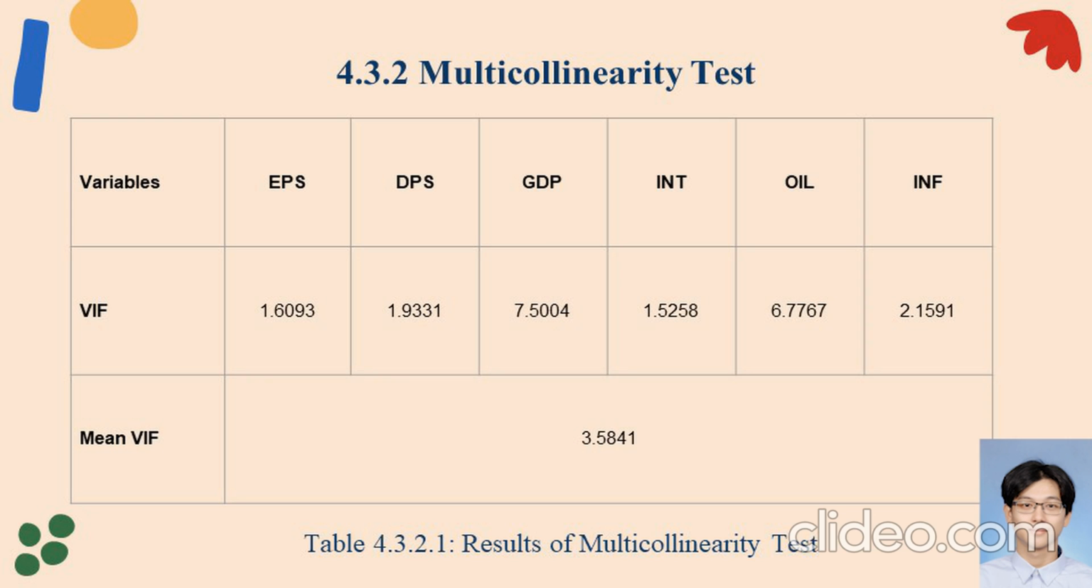As we can see, for EPS, DPS, GDP, INT, OIL, INF, the VIF values are 1.6093, 1.9331, 7.5004, 1.5258, 6.7767, and 2.1591 respectively. So we conclude the VIF is below 10, so no severe multicollinearity is detected, so no remedy needs to be addressed.